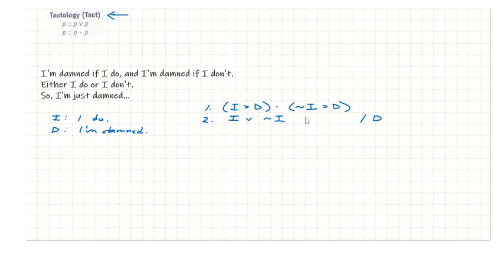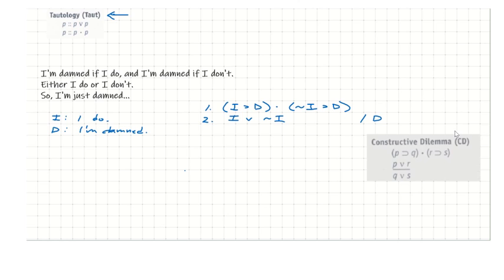Now when we look at this, this is clearly constructive dilemma. Constructive dilemma says that we have to have a conjunction of two conditionals. We've got that in line 1. We have to have a disjunction. We've also got that in line 2. And more importantly, the antecedent of one of the conditionals has to be one of the disjuncts, and we've got that. And the antecedent of the other conditional has to be the other disjunct, and we've also got that.